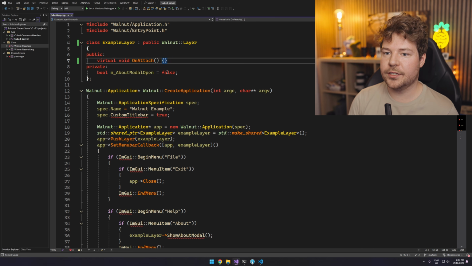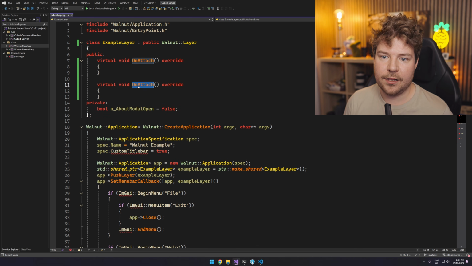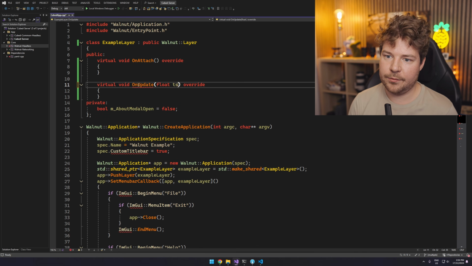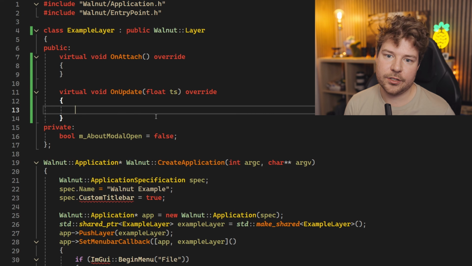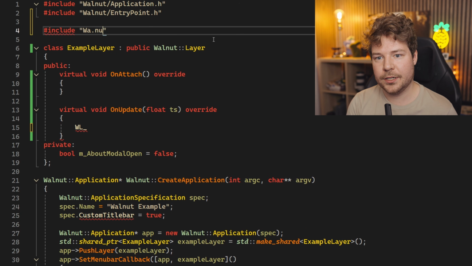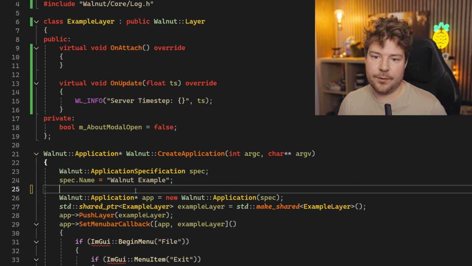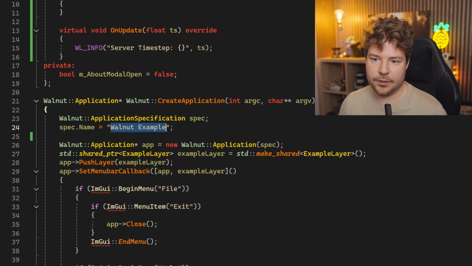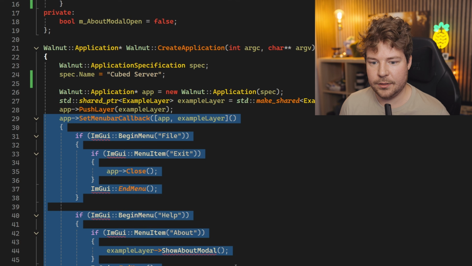I think we'll definitely make a new file for all of this stuff, but for now, let's just have on update. I think we have a time step here. Okay, cool. So let's try out the logging as well. This should be Walnut, like a core log. So let's do Walnut info, time step, server time step. We'll call this cubed server, and we'll push on that example layer and that's it.